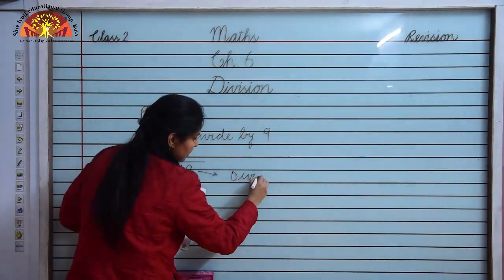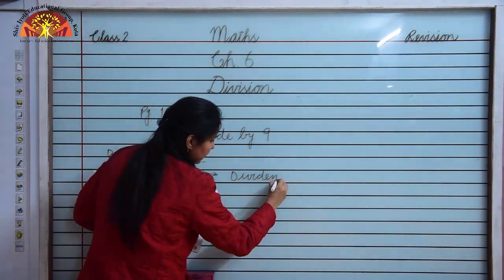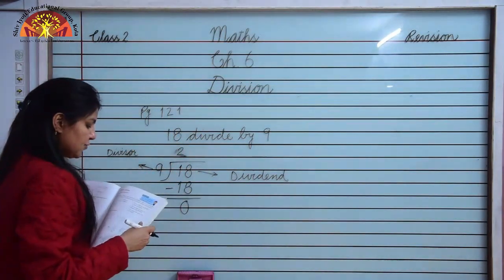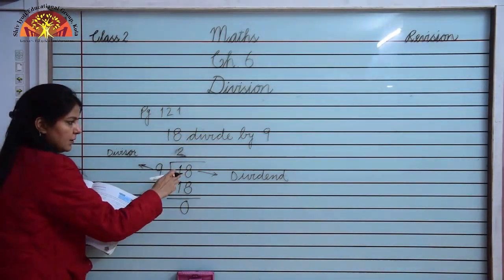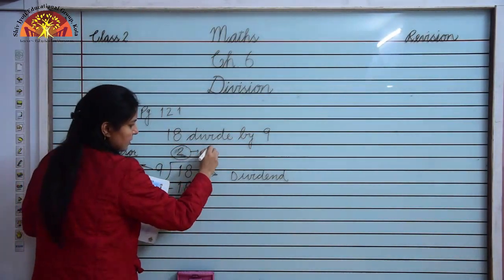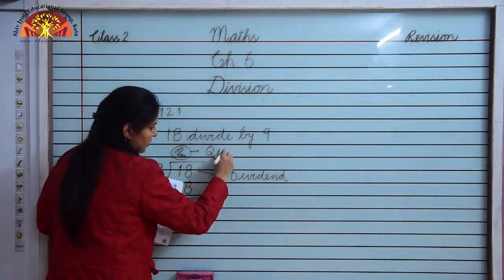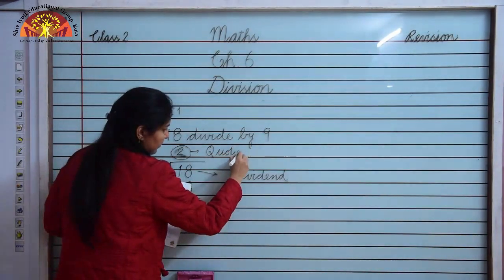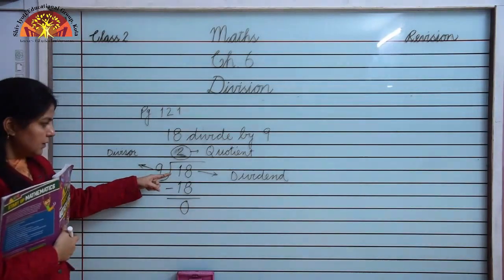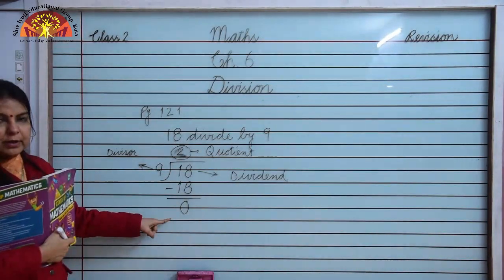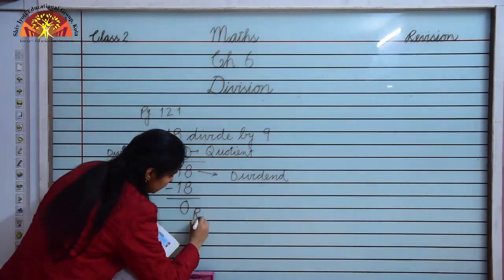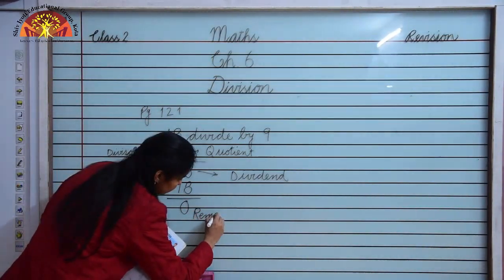Here we are dividing 18, so it is the dividend. The number to be divided is the dividend, and the answer which we are getting is the quotient. Okay. Now after subtracting the numbers, the leftover number is called the remainder. Here 0 is the remainder.